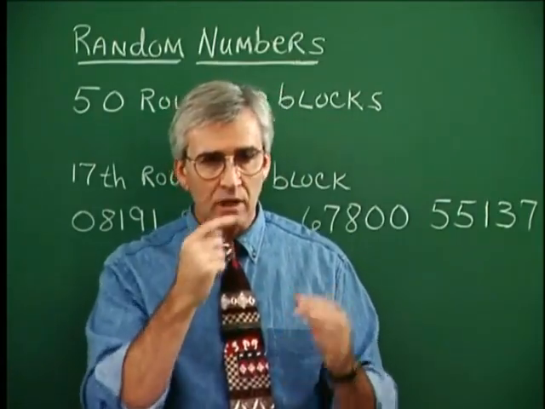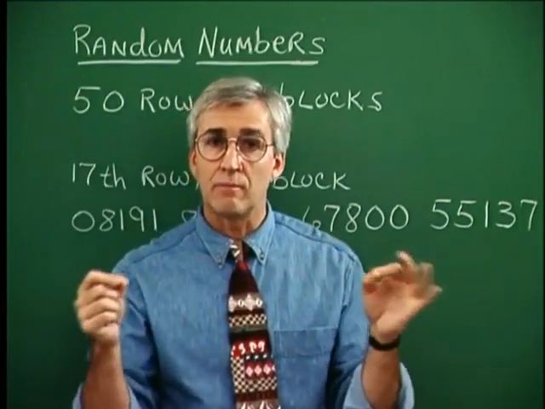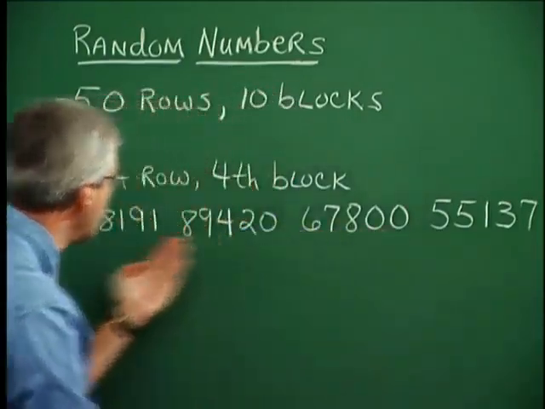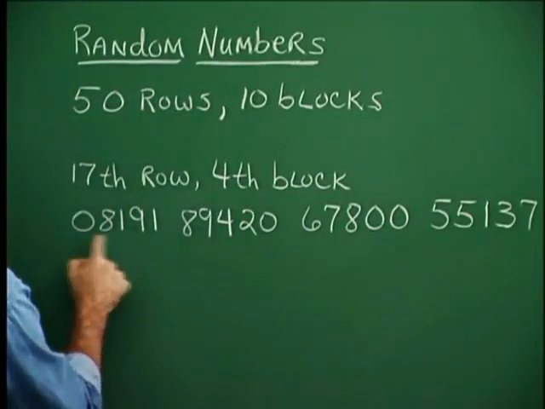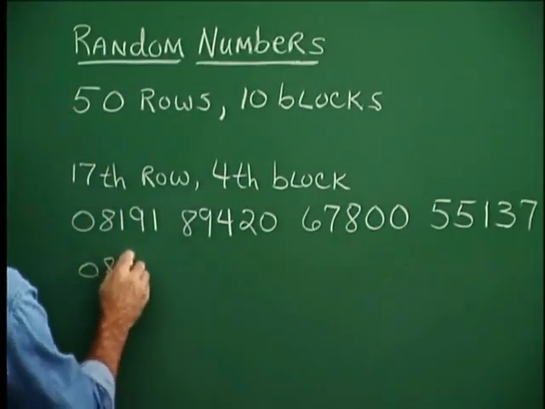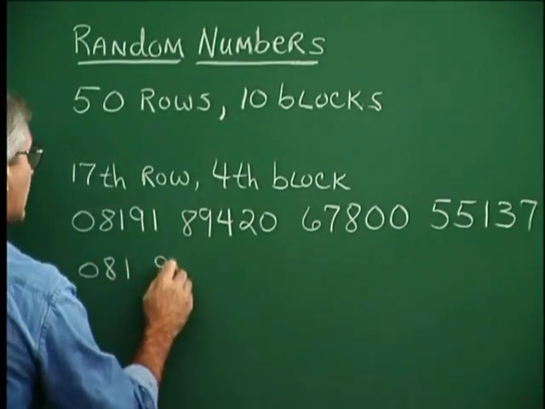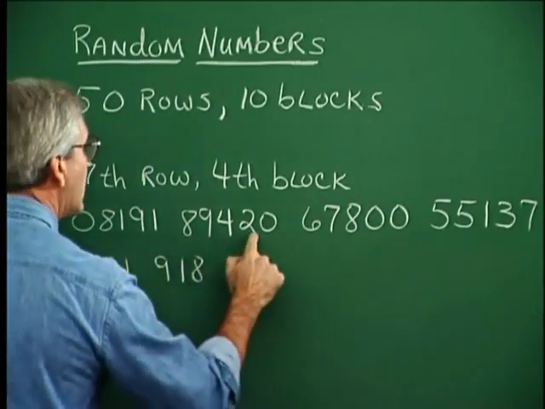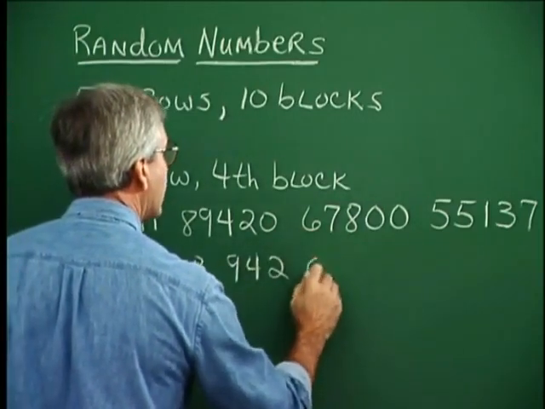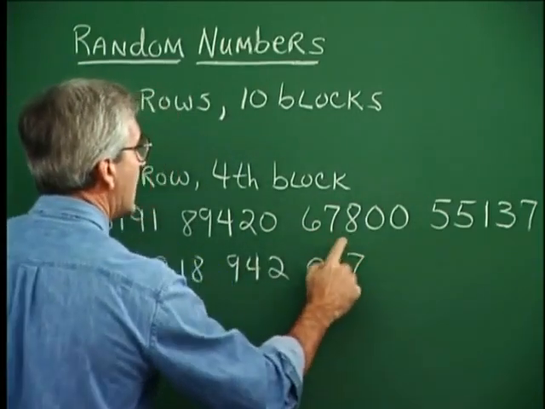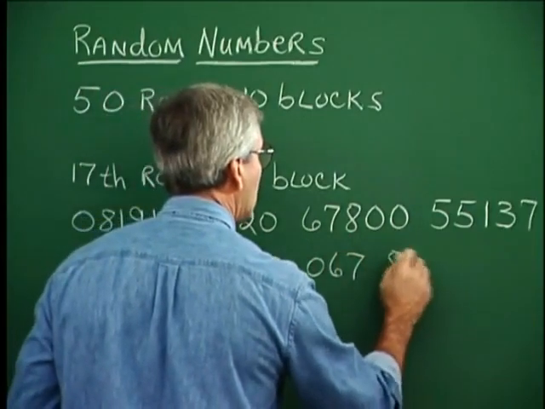So this is a group of three-digit numbers, so we could take our random numbers here and divide them into groups of 3 digits. So this would be 081, and then 918, and then 942, and then 067, you see, and then 800, and so on.